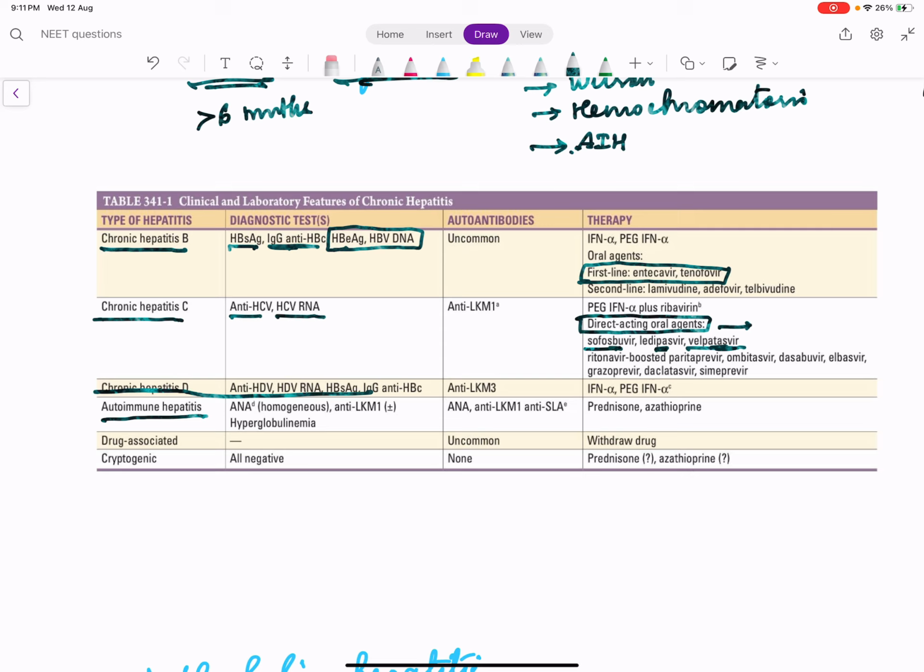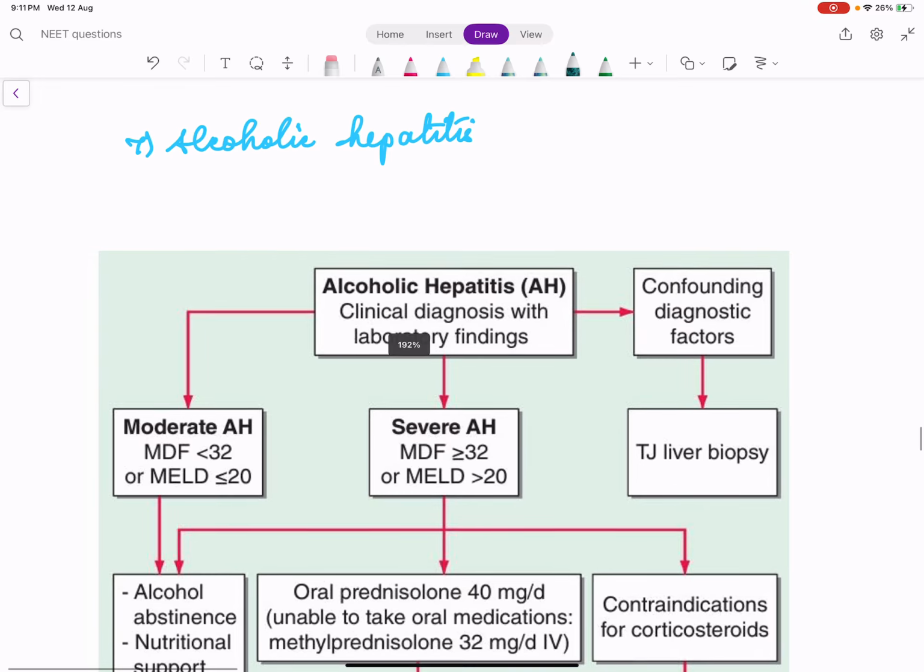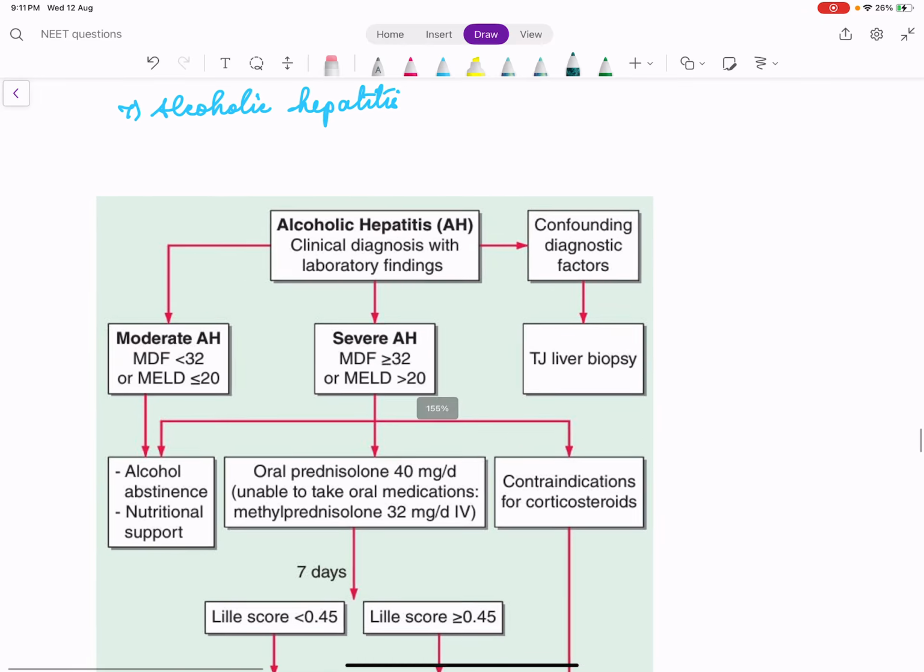Then autoimmune hepatitis. We discussed it is of two types, type 1 and type 2 autoimmune hepatitis. In type 1, smooth muscle antibody will be positive. In type 2, anti-LKM will be positive. It is treated with steroids. So I think this makes some sense.